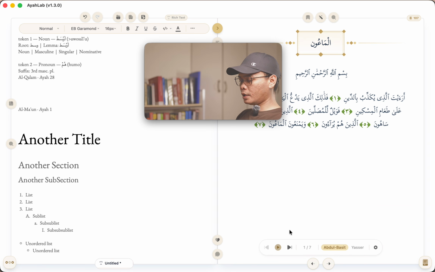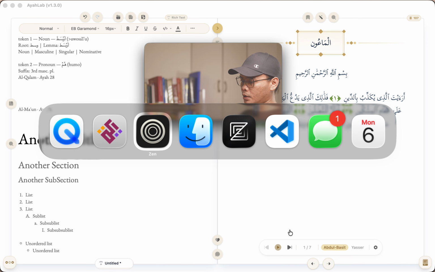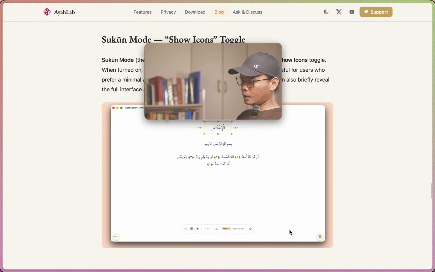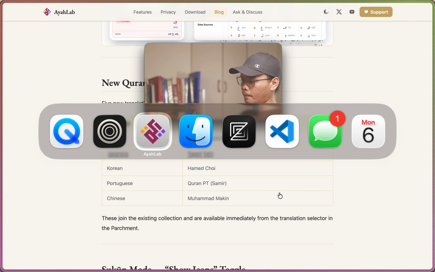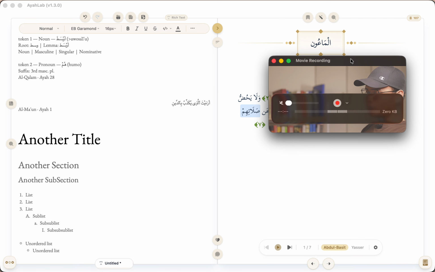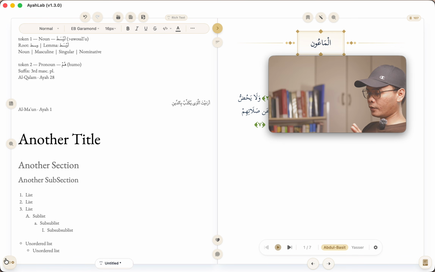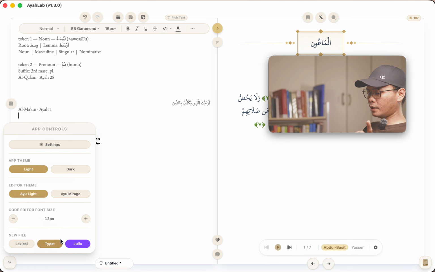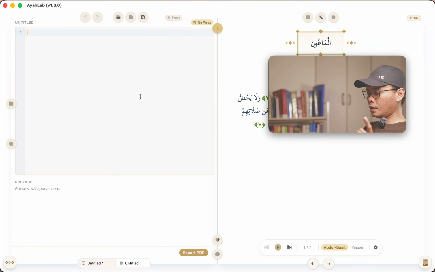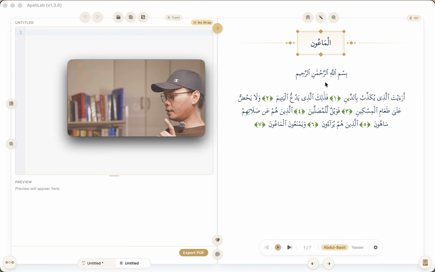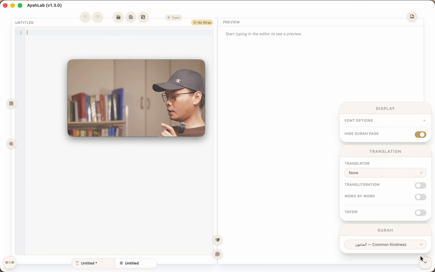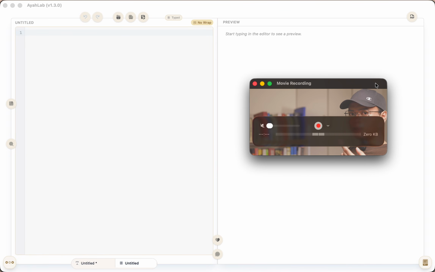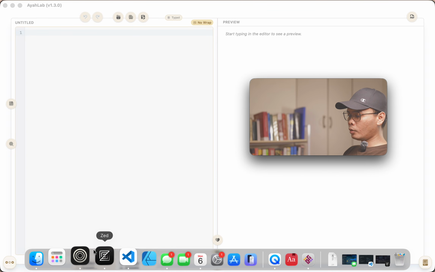The other piece that I'd like to highlight is, okay, before we go to the Sukun mode, the other piece that I'd like to highlight is that you can now have a Typst editor. So this is for Lexical. For Typst editor, if I create a Typst, right, and then I will hide this Surah page. Let me hide that. I can now create a book form.